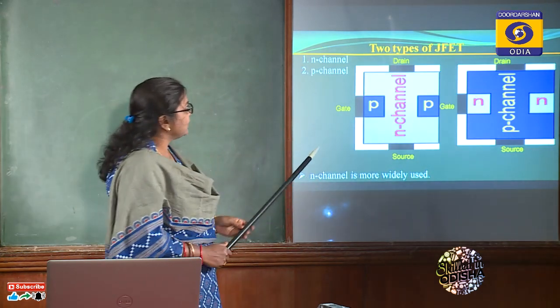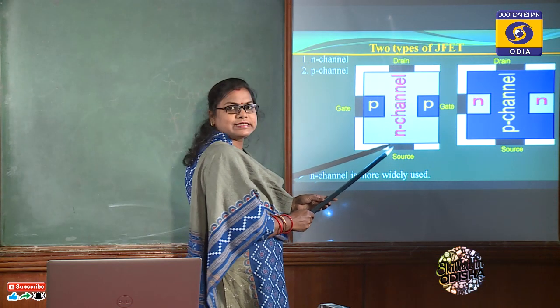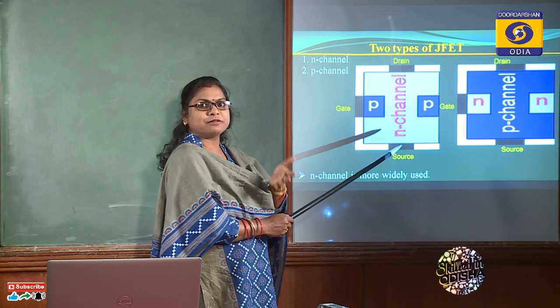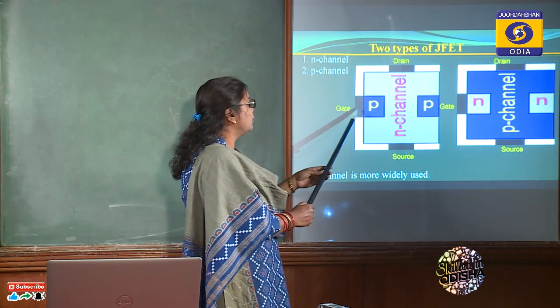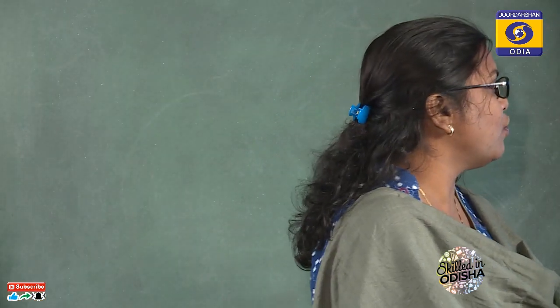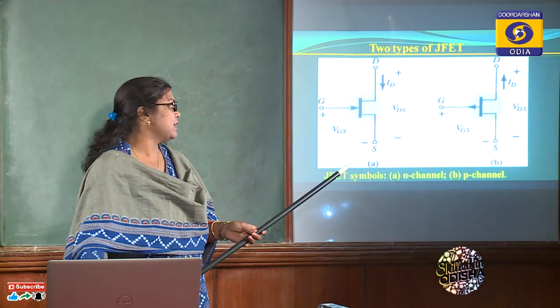So look at the diagram. This is the N channel JFET and that is the P channel JFET. There is a broad difference between these two. Here the N channel is a channel between two embedded P layers, and the top layer is connected to an ohmic contact called the drain, and the bottom layer is connected to an ohmic contact called the source. This is called source because this is the main source of conduction of current in FET. The two embedded layers are internally shorted with each other and externally connected to an ohmic contact called the gate. Like BJT, this is also a 3-terminal device.